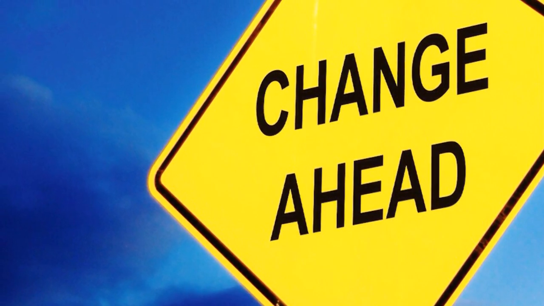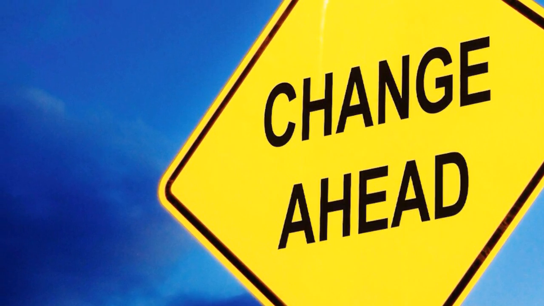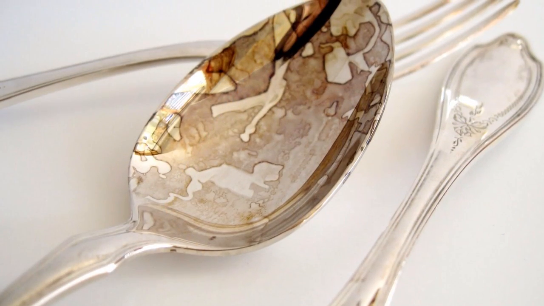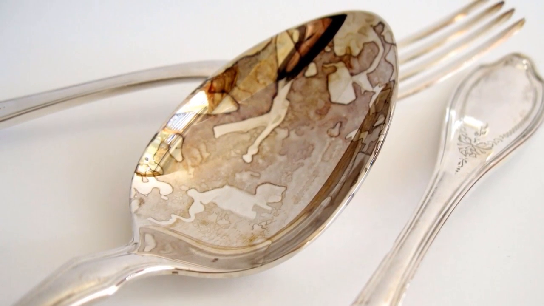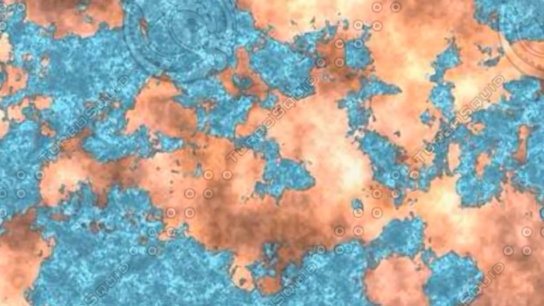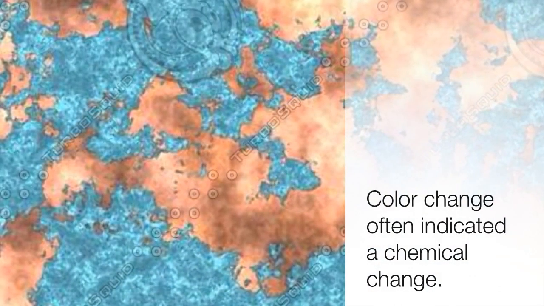There are a number of ways to tell if a chemical change has occurred. One way is to look for a change in color. Silver darkens when exposed to air. It tarnishes. Copper roofs turn green.